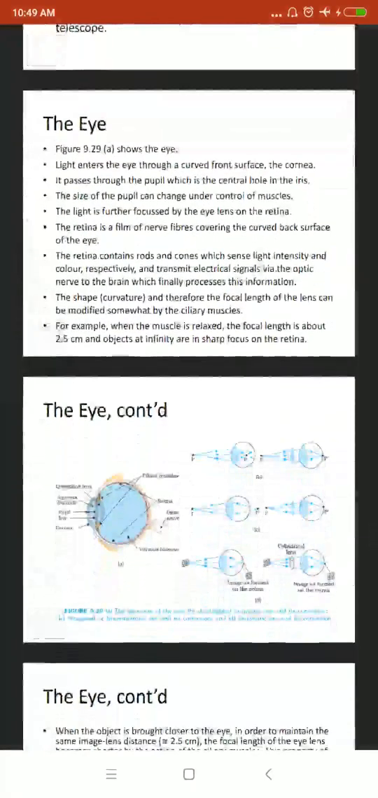As you can see in the diagram, A shows the eye diagram. Light enters the eye through the curved front surface that is known as the cornea. It is written in the diagram. Now it is passing through the pupil, that is the center hole of the iris. The size of the pupil can change under the control of muscles. This light is further focused by the eye lens onto the retina. And the retina is the film of nerve fiber covering the curved back surface of the eye.